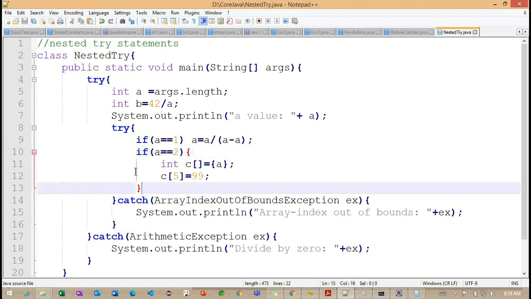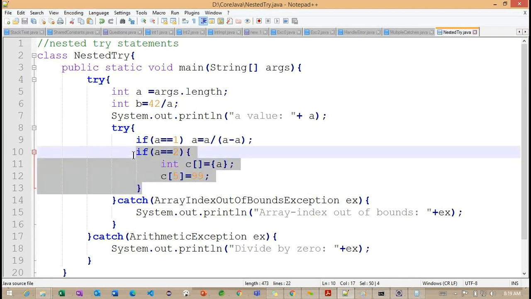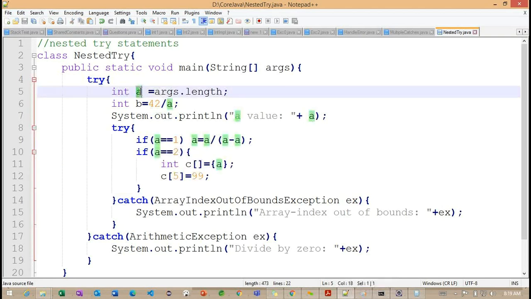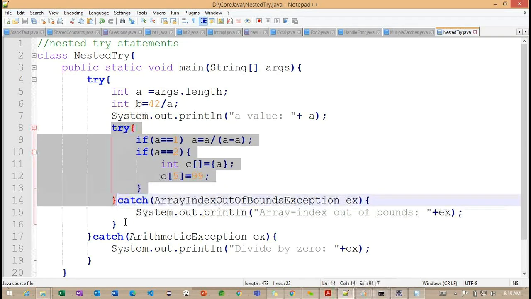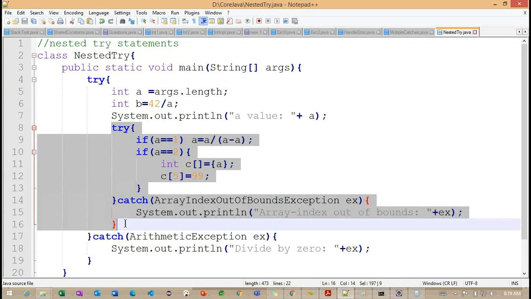If this condition matches only, we'll enter into the block of code. Because we are passing a parameter, the length we are going to get is 1. When we get this length as 1, this section of code is going to be satisfied. Now what are we doing here? We are doing some subtraction here. Again we are going to get 0. Again here we are getting an arithmetic exception here. But if you observe, in the nested try, we don't have a catch block for this particular arithmetic exception.